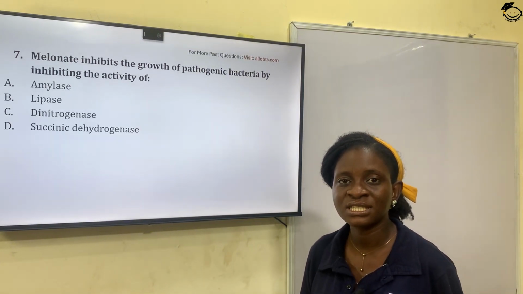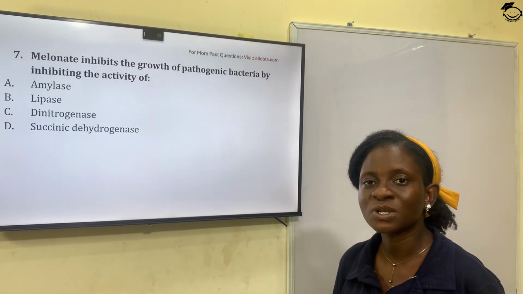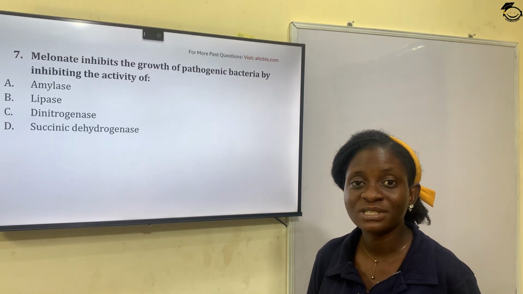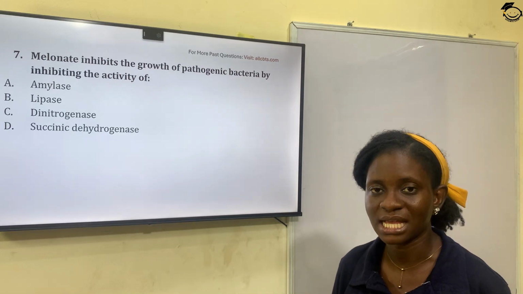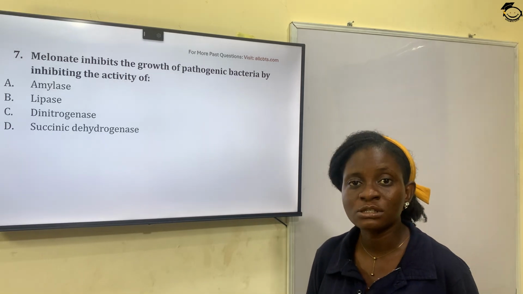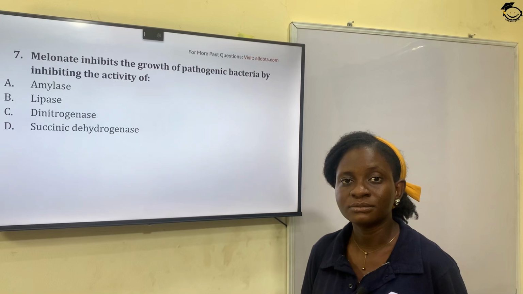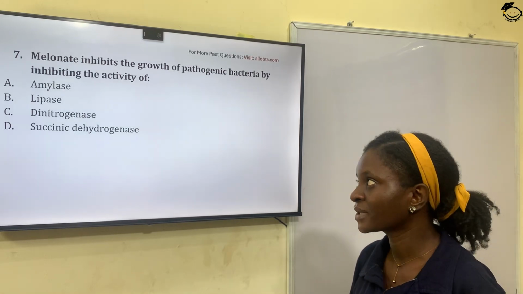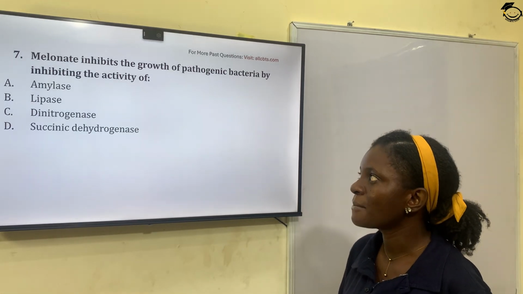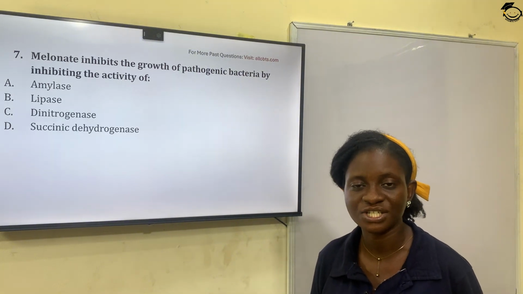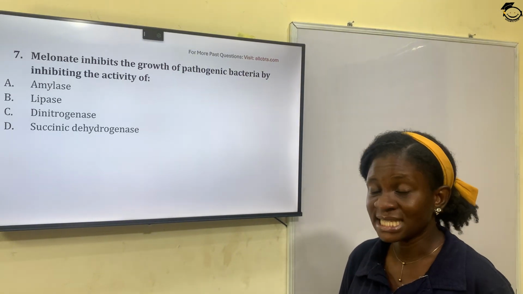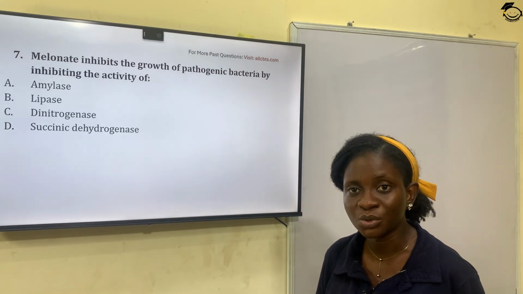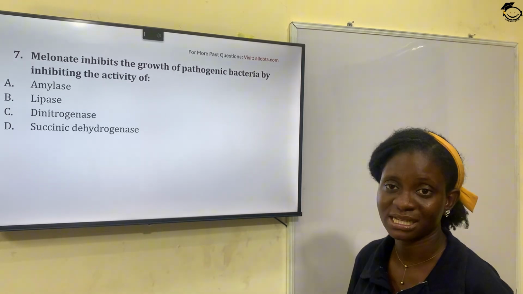And succinic dehydrogenase is one of the enzymes involved in the Krebs cycle, the TCA cycle. And the TCA cycle is known to generate energy. Once malonate inhibits energy generation, it will definitely inhibit the growth of pathogenic bacteria.